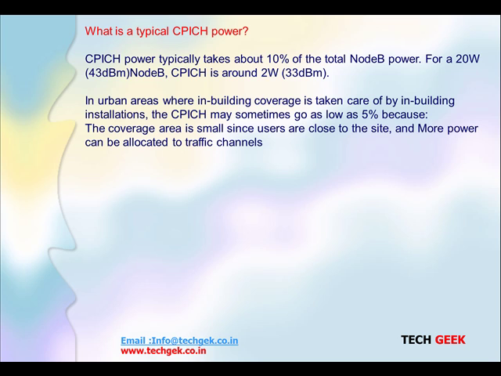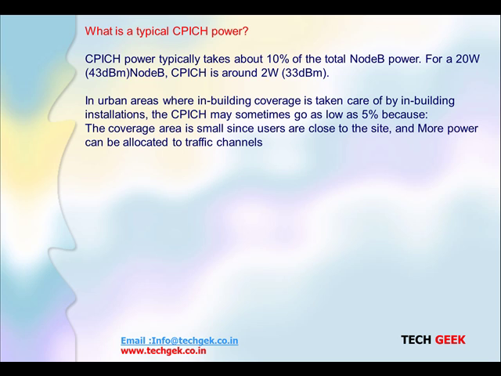What is typically the CPICH power? We call it the common pilot channel. CPICH power is typically taken as 10% of the total Node B power. For example, take 20 watts, which is 43 dBm Node B power. So the CPICH is around 33 dBm.